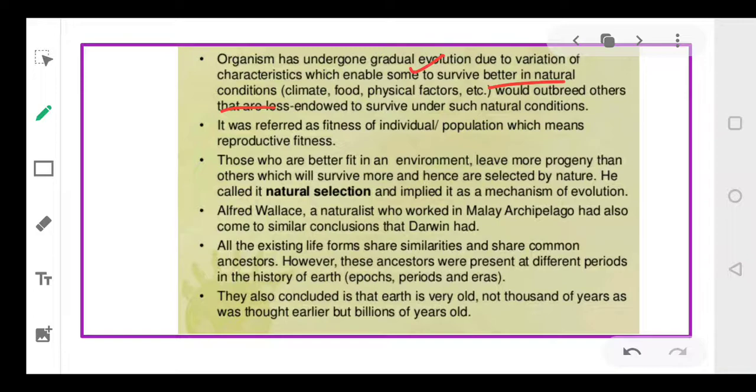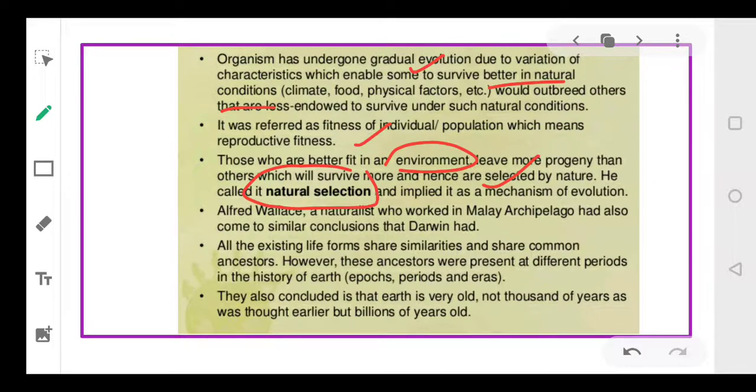Okay. So he also talked about the fitness of the individual, the survival of the fittest. It means the organism who adapts itself, who is fit in the environment, will leave more progeny than others, will survive more and hence be selected by nature. So Charles Darwin gave the concept of natural selection, that there are a number of organisms and each organism undergoes several modifications and becomes better adapted to the environment. If it is better adapted, that means it is better selected in nature.